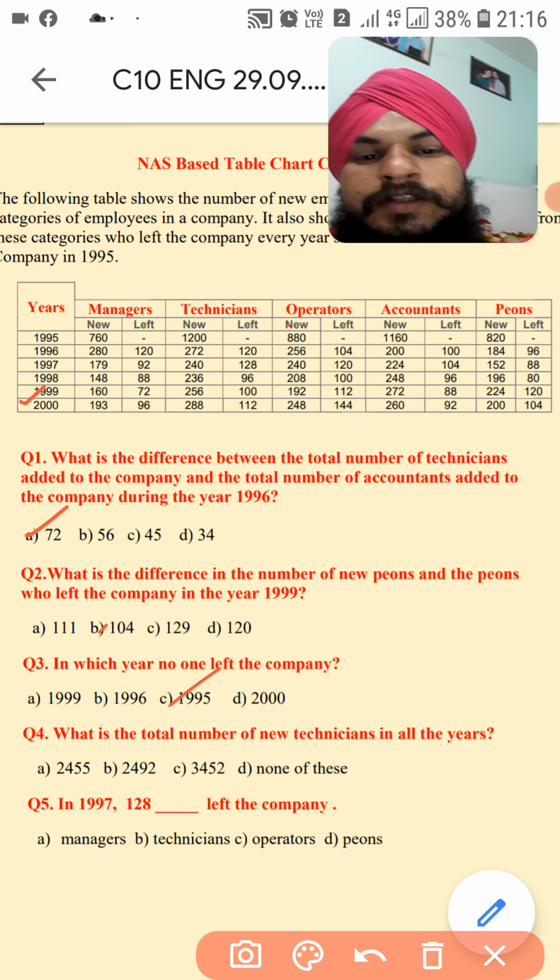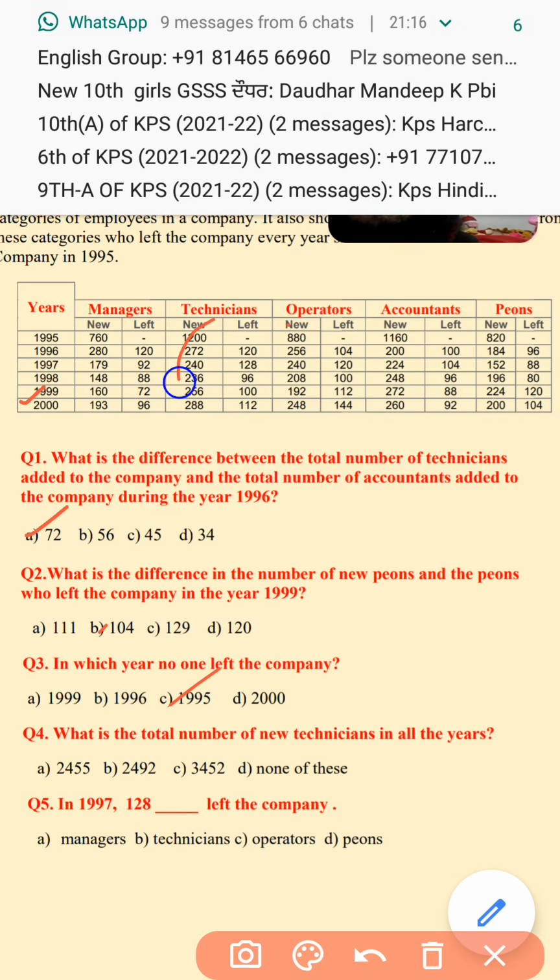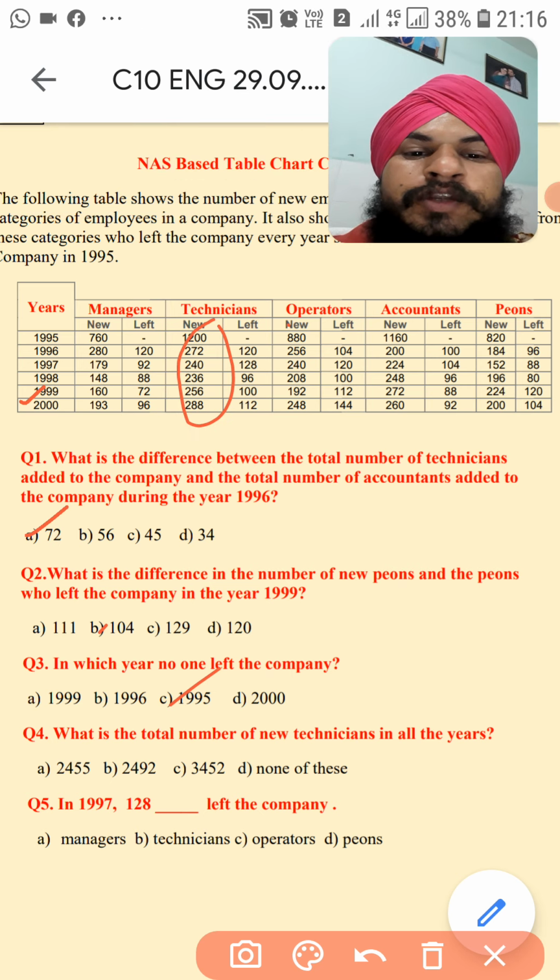Now question number 4: what is the total number of new technicians in all the years? So we will see here. How many total new technicians?